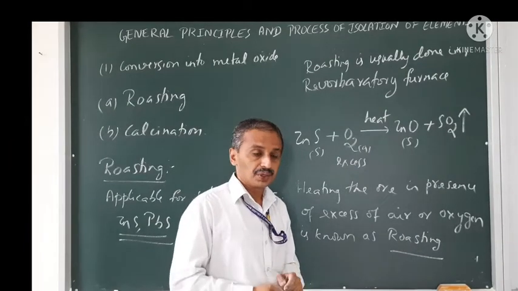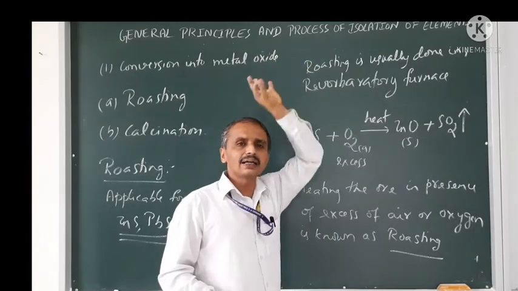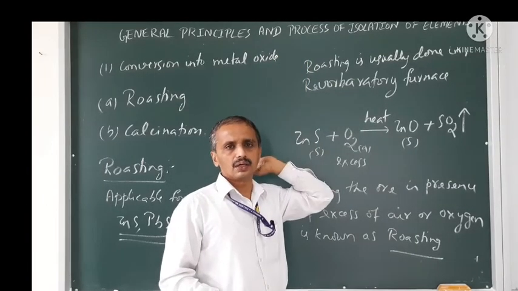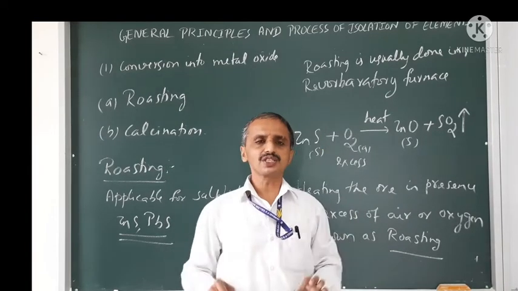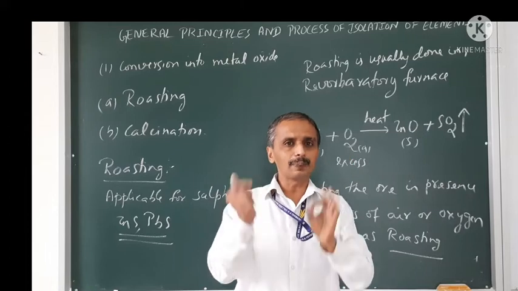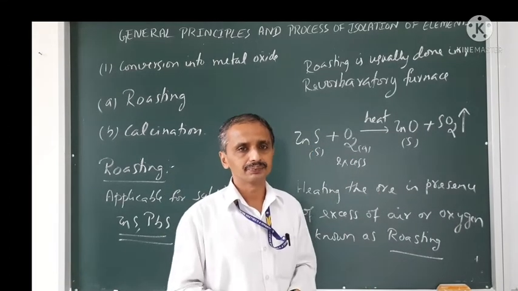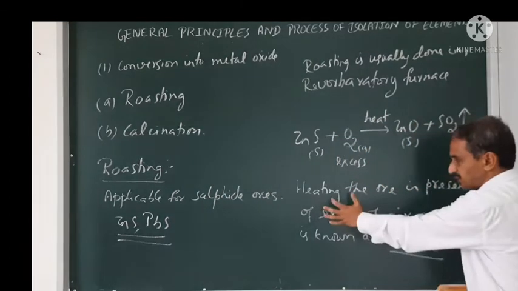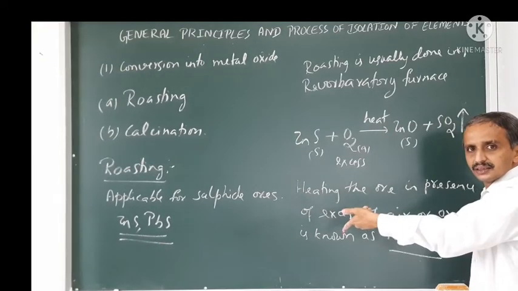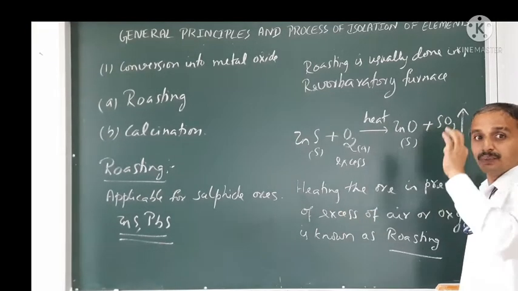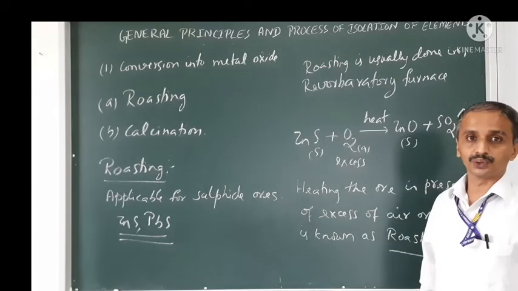And if I change this sentence, heating the ore in the absence of oxygen or air, or in the presence of limited air or oxygen supply, then it becomes calcination.